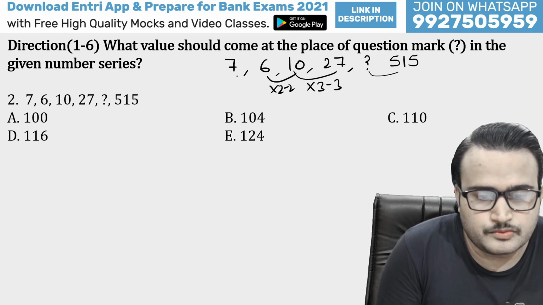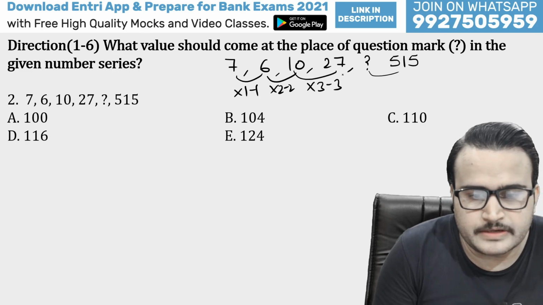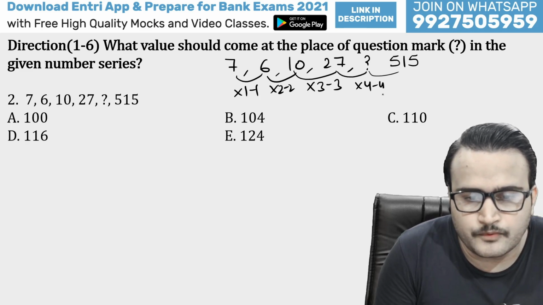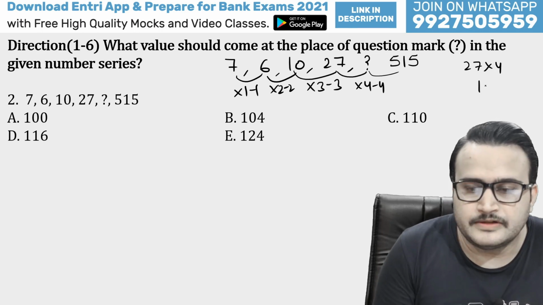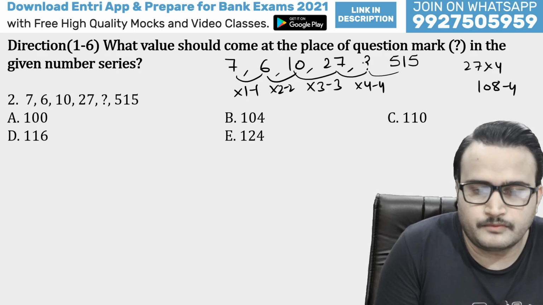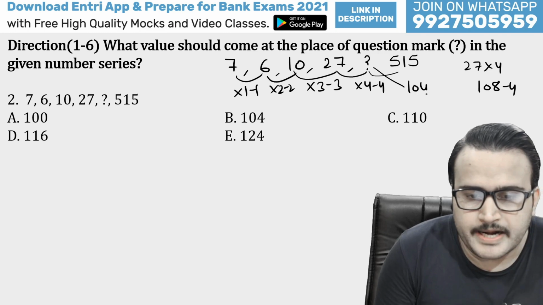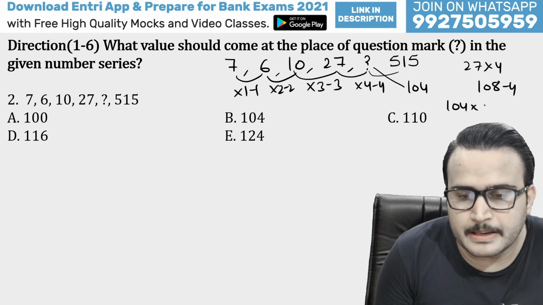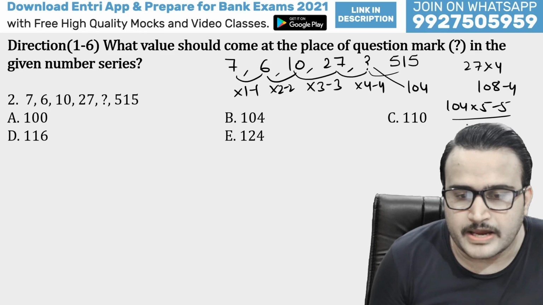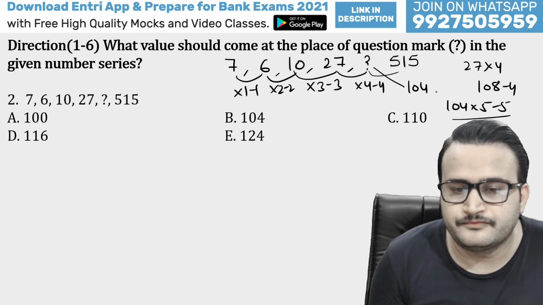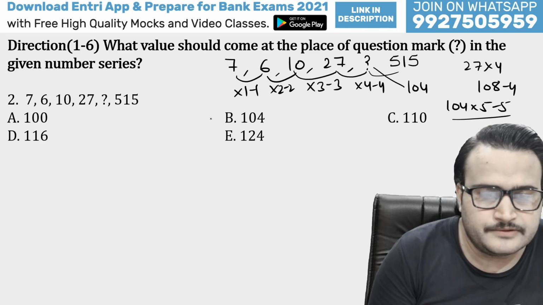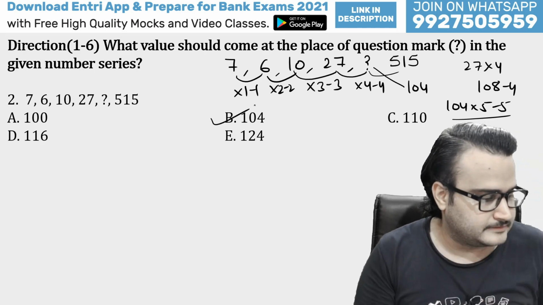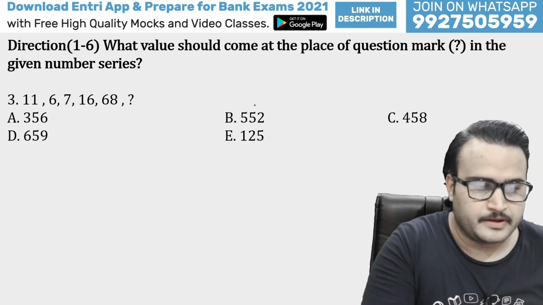Multiply by 2 minus 2, multiply by 1 minus 1. So next will be multiply by 4 minus 4. So 27 multiplied by 4 is 108, and 108 minus 4 is 104. And next will be 104 multiplied by 5 minus 1, is it 515 or not? Yes guys, it is 515. So our logic is correct. If our logic is correct, our answer is correct. So 104 will be the right answer here. Let's move to the next question.